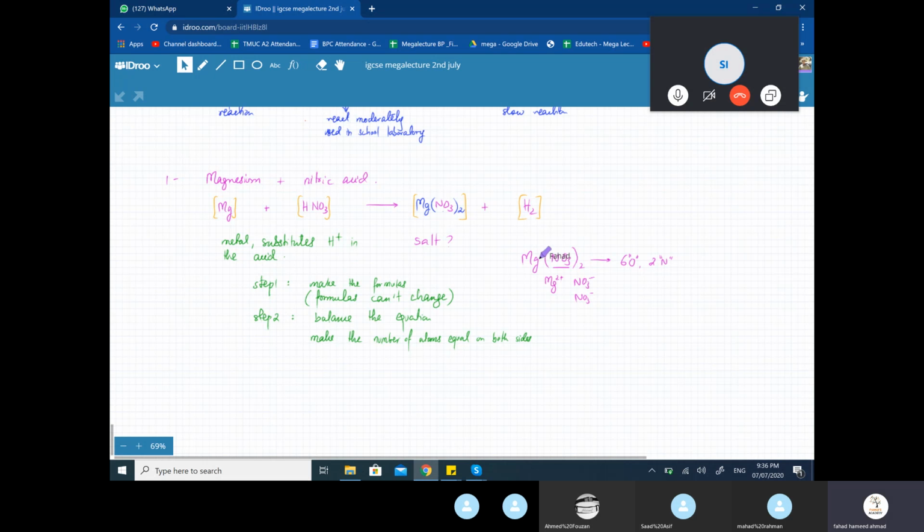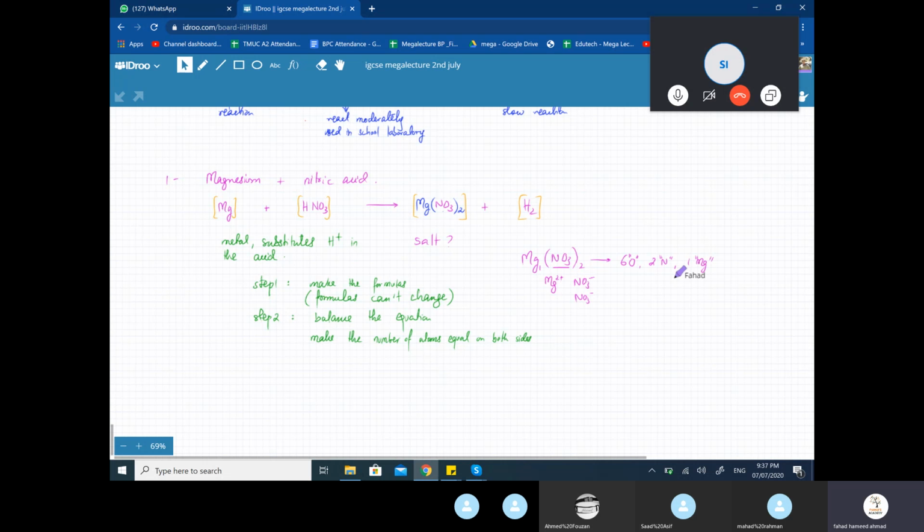And with magnesium, there is no number attached, so there's only one magnesium. If there's nothing attached, that basically by default means that there is one magnesium. So there's one magnesium. So this is the first very basic thing.